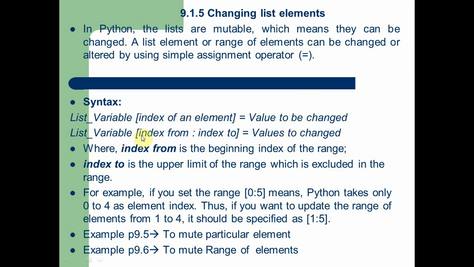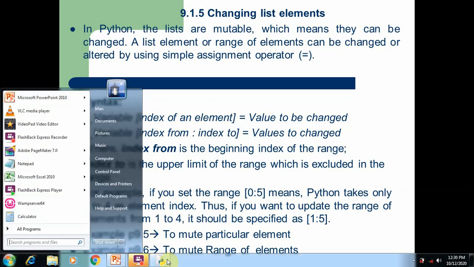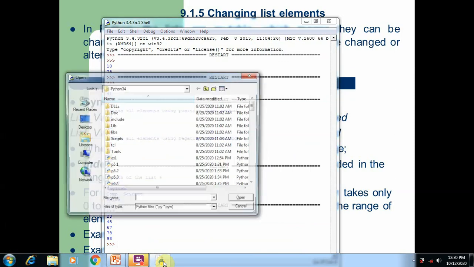Or if you want to change a range of values, then you can mention the index from colon index to. Index from means the starting index number of the element, index to means the last element of the range which you want to change, and you give the new values for the range. So here in this example we are going to see how to change list elements. In 9.5 we are going to discuss how to change the list element.